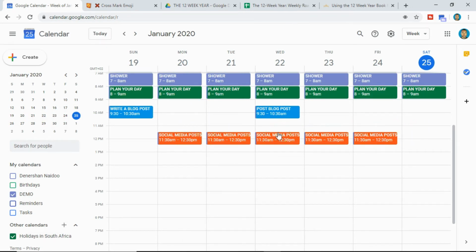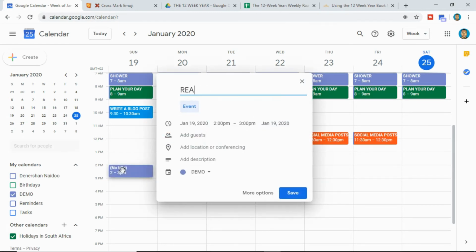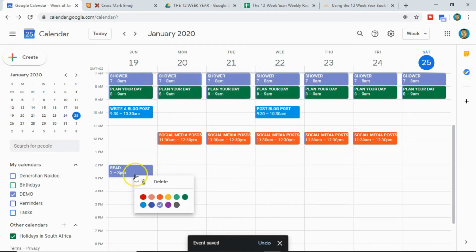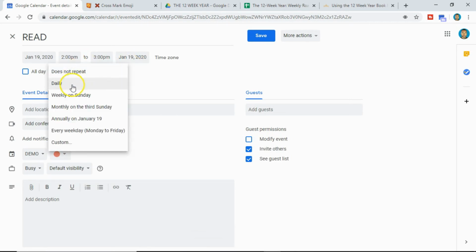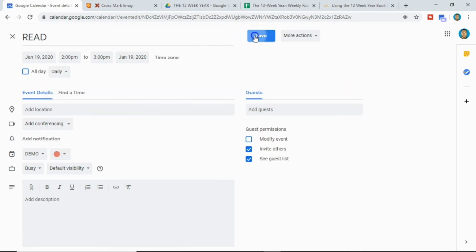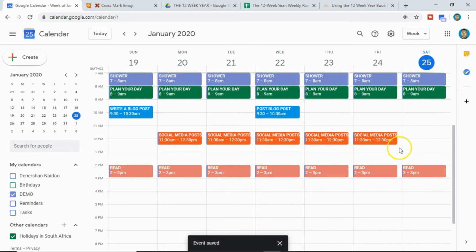And then let's say you want to do some reading as well every day. Say you read for 1 hour every day. From 2 to 3, let's say you read a book or read some pages. Click on save. Let's change the color. Choose that color. And let's say you read every day. So click on edit. Click on here. Say daily. Let's say you have a goal to read 1 book a week. So you want to read a little bit of pages every day.